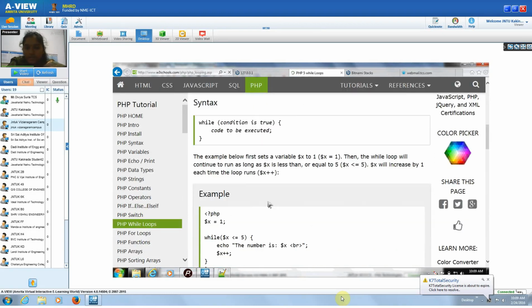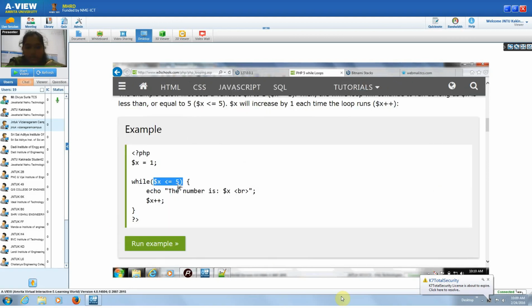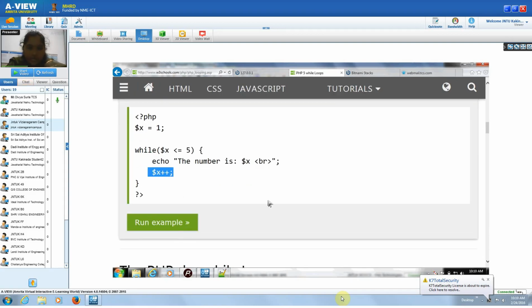Here we are just checking the condition, $x less than or equivalent to 5. Here we are not writing any counter, or initiating any variable within this statement. We are declaring the variable outside of the while, and the increment or decrement counter is written inside the while loop. This is the difference between while and for. So only the syntax will be different.